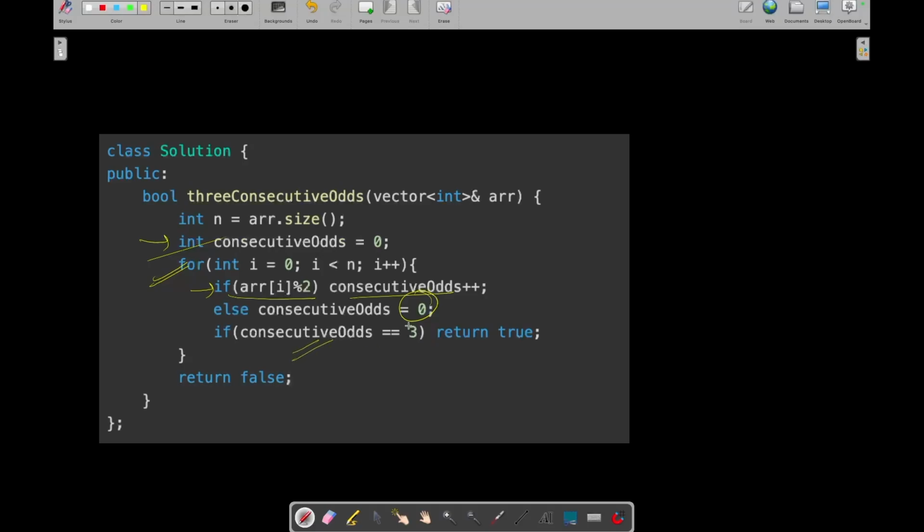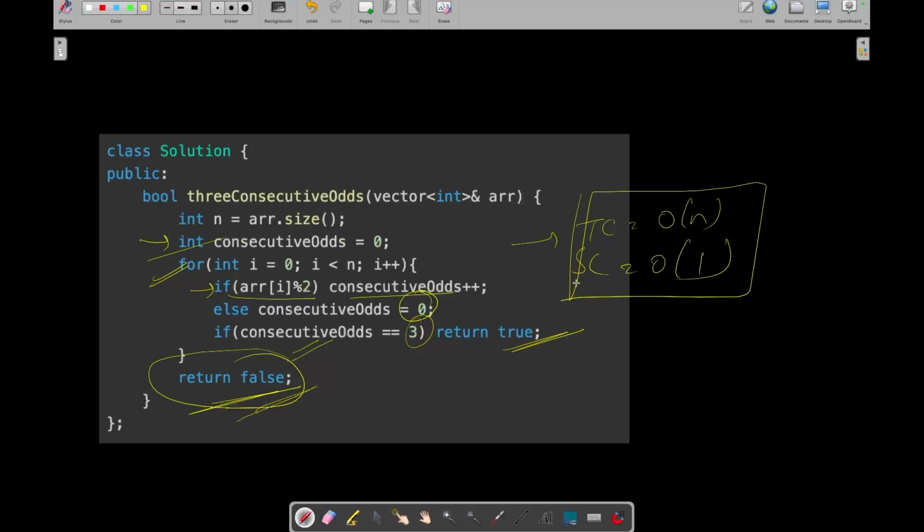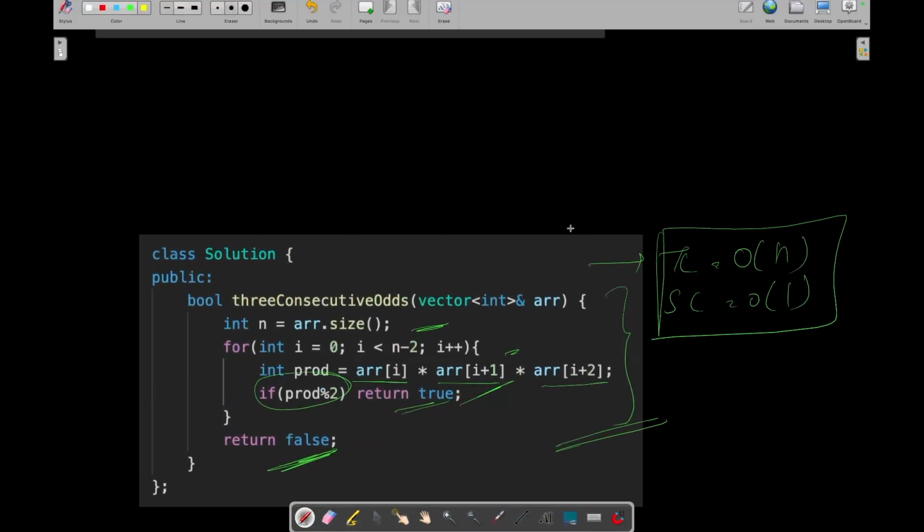And if consecutive odds is 3, then we return true. Otherwise, by the end of this loop, we return false. The time complexity for this approach will also be big O of n, and the space complexity will also be big O of 1. So there is no difference in time and space complexities among these approaches, but these are the different ways to approach this simple question.